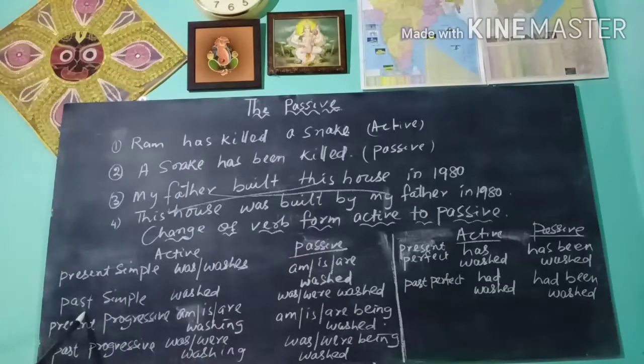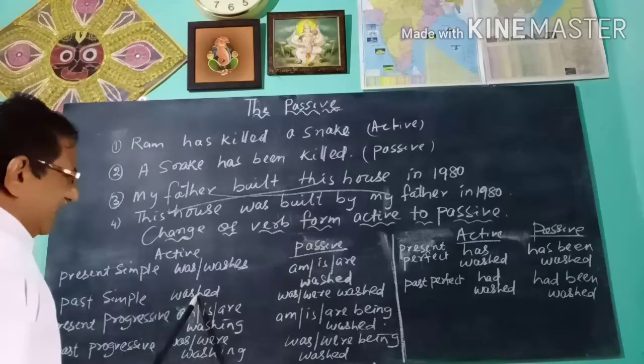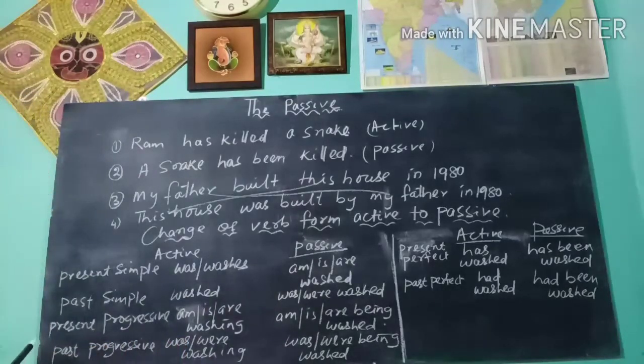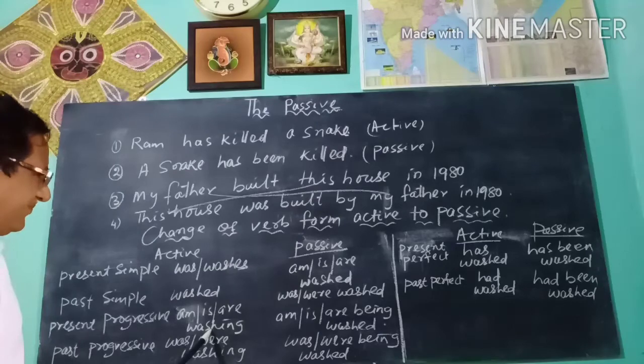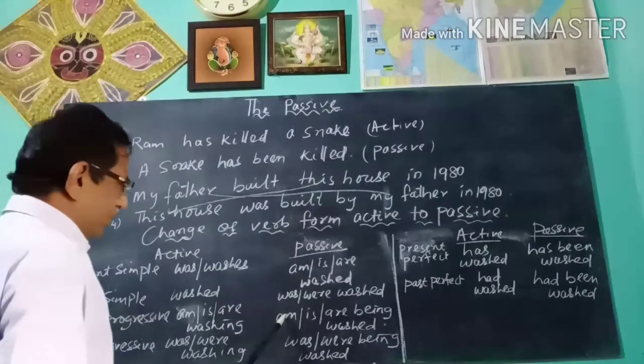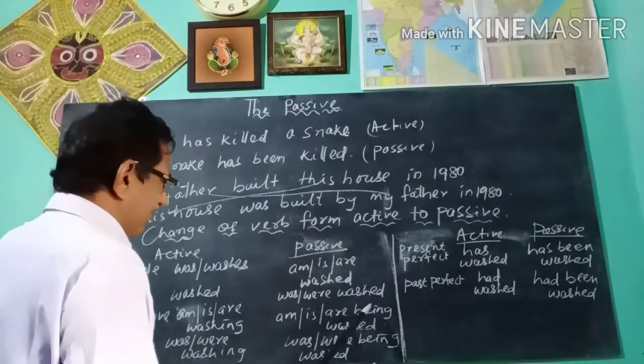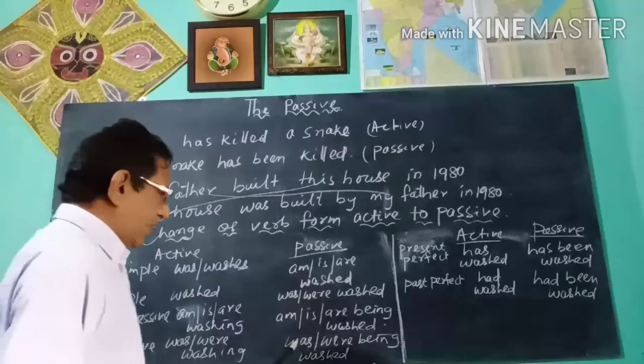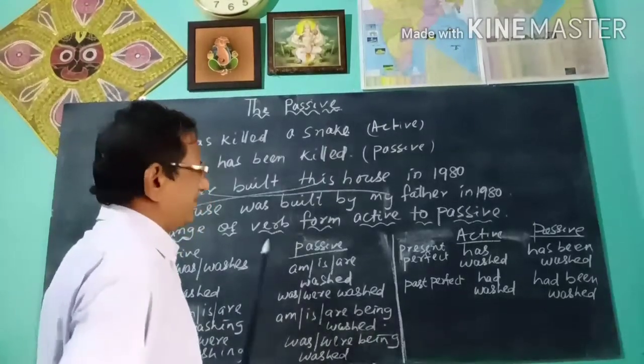Past simple, washed, changes into was, were washed. Present progressive, am, is, are washing, changes into am, is, are being washed. Past progressive, was, were washing, changes into was, were being washed.